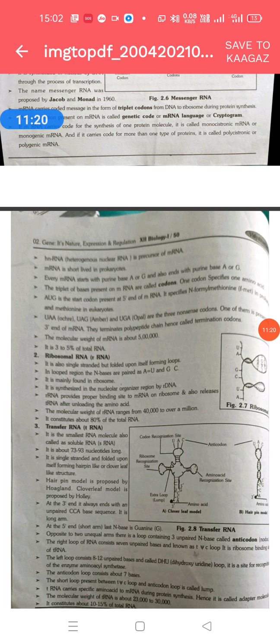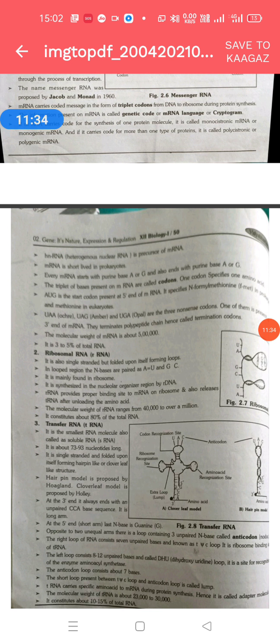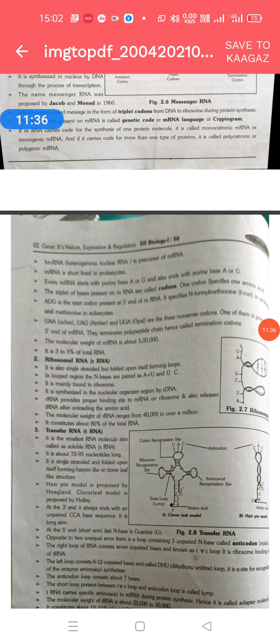It is the site for recognition by the enzyme amino acyl synthetase. The anticodon loop consists of about 7 bases. The short loop present between the TΨC loop and the anticodon loop is called the lump. I already explained what is meant by this lump; it is present here.